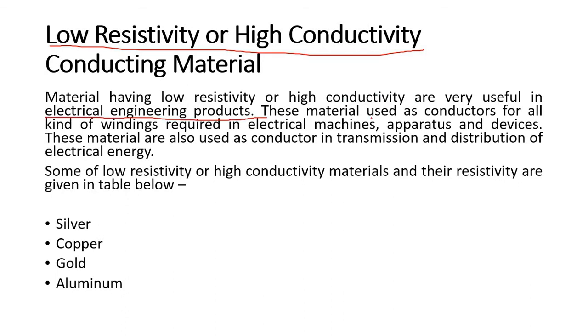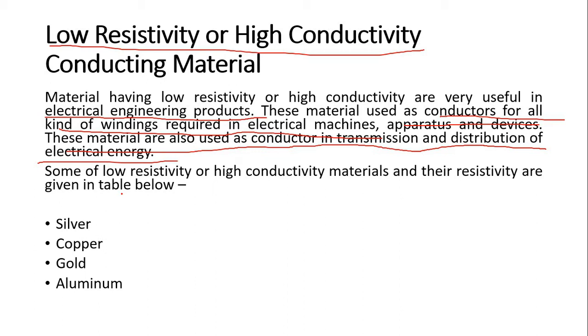These materials are used as a conductor for all kinds of winding required in electrical machines, apparatus and devices. These materials are also used as a conductor in transmission and distribution of electrical energy.